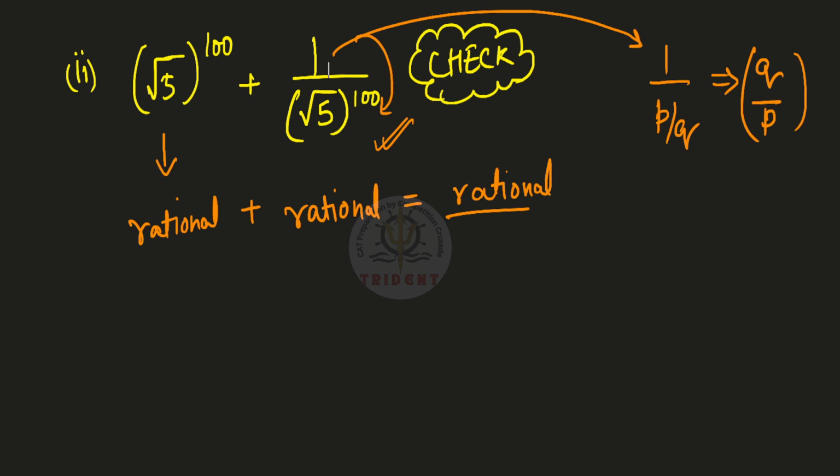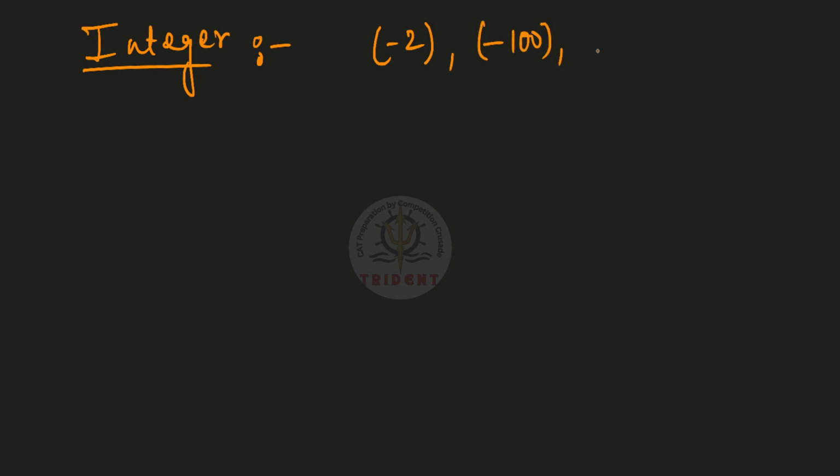Let us now talk about integers. I have already given you the idea of integers in the last session. Here I am just going to be elaborating the idea. So integers are integral numbers, okay? Integral numbers which don't have a decimal part. This is, you can say colloquially, a very loose definition of integers. Numbers which don't have a decimal part, let's say -2, -100, the same examples, right? Minus 10, plus 10, 20, 0, etc.